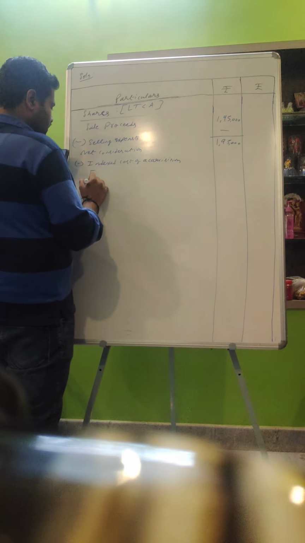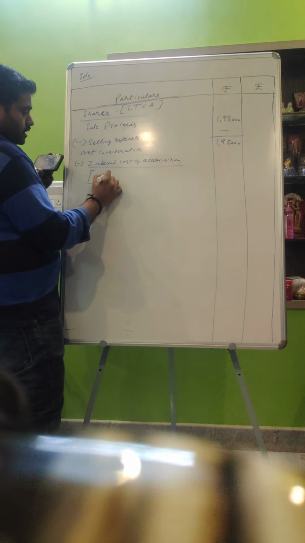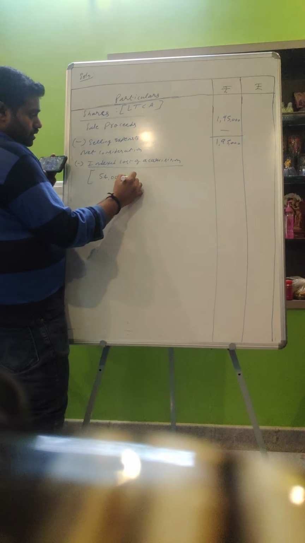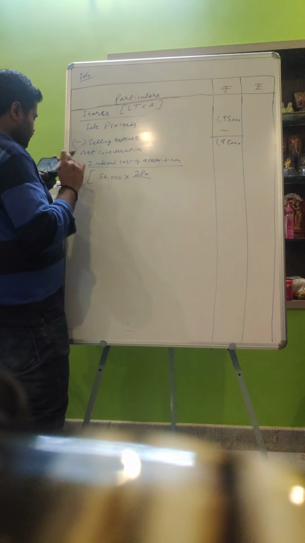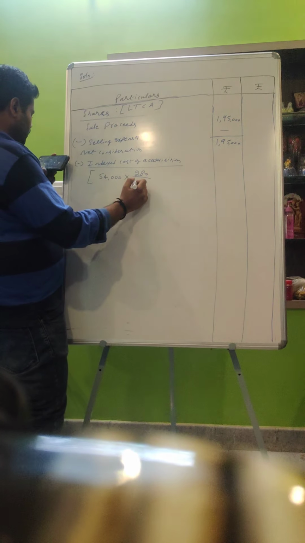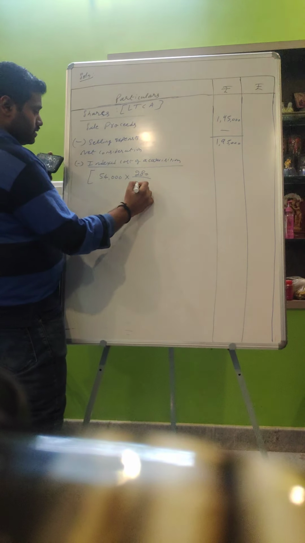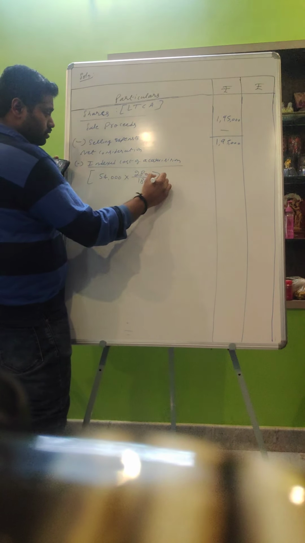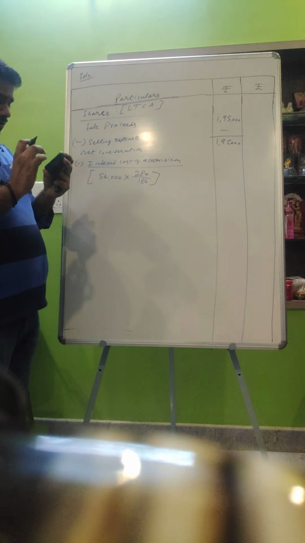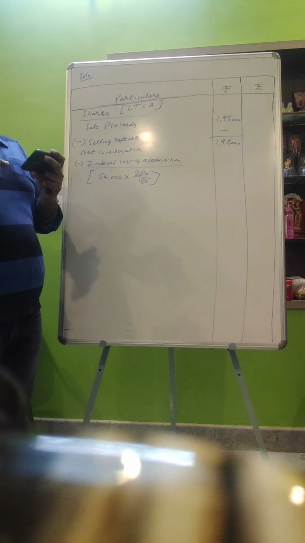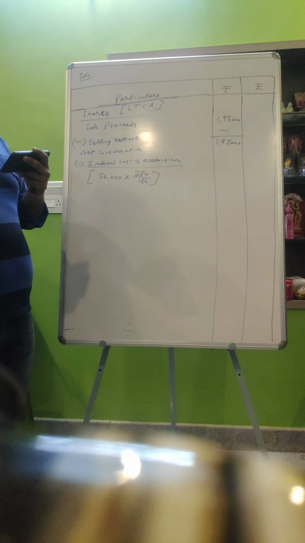So indexed cost of acquisition, purchase value is 54,000 into 280 divided by purchase year CII value, which is 184. So 54,000 into 280 divided by 184 becomes 82,173.9.